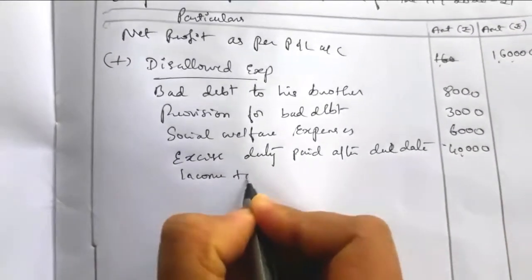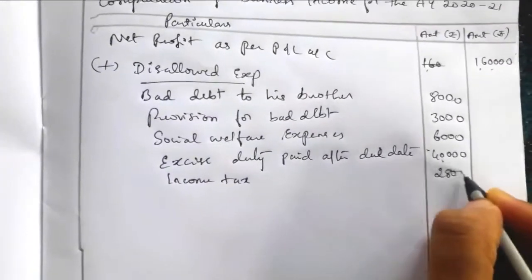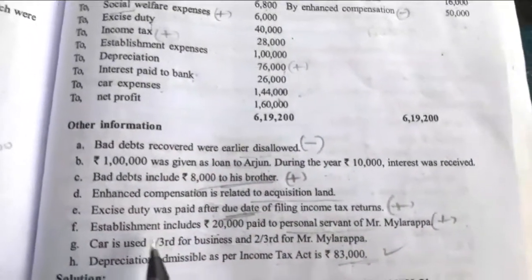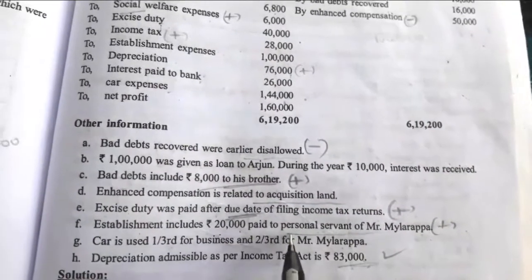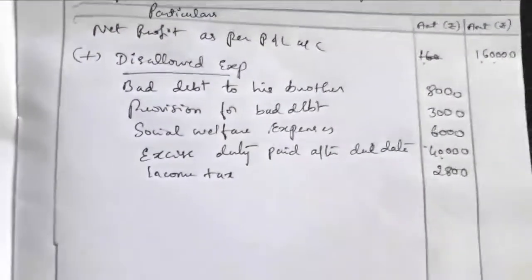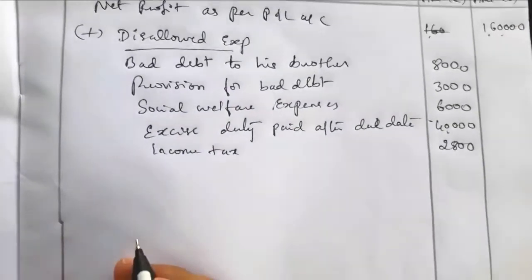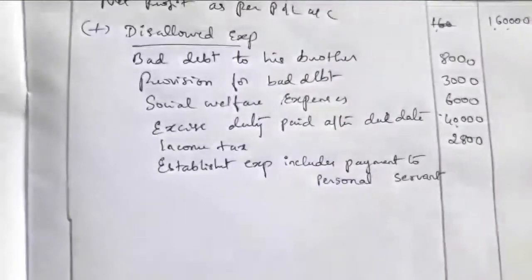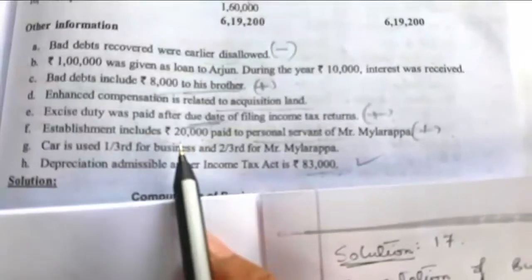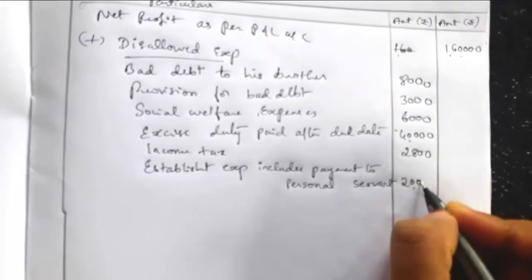Then income tax is a disallowed expense. So write income tax, and the amount is rupees 28,000. Next, establishment expenses is relating to business. There is establishment expenses which includes 20,000 paid to a personal servant. That is a personal expense, so that should be excluded. So write establishment expenses includes the payment to personal servant, which is relating to personal expenses. The amount is 20,000. So this 20,000 is disallowed. So write 20,000 disallowed expenses.